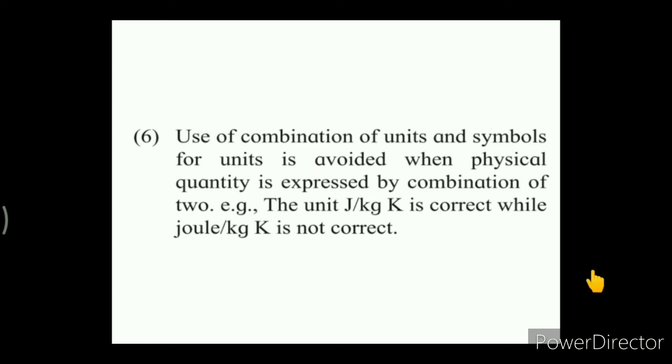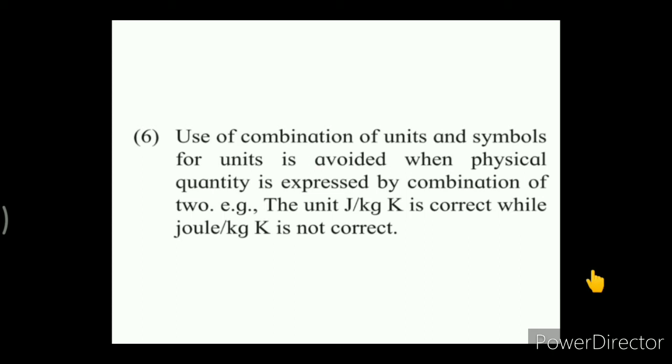If you are representing it in terms of symbols, you have to give it as kg per m cube.